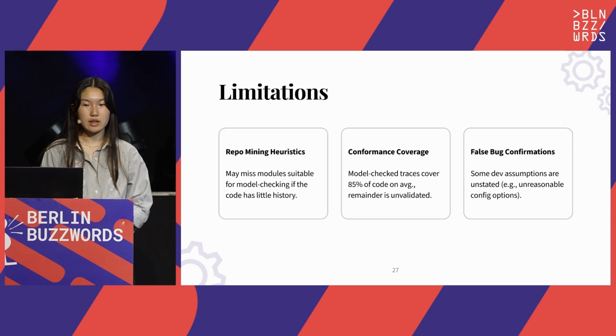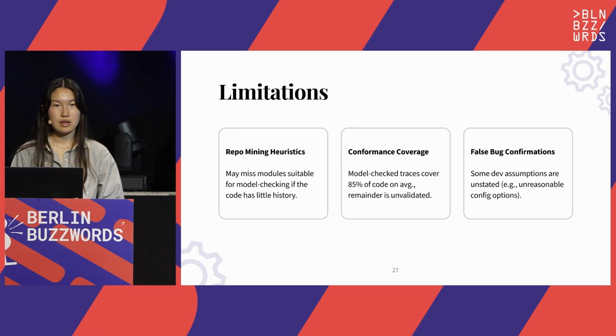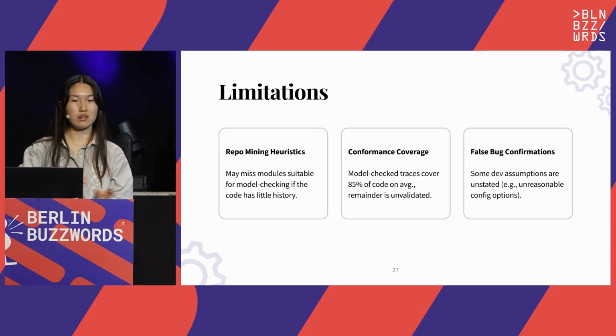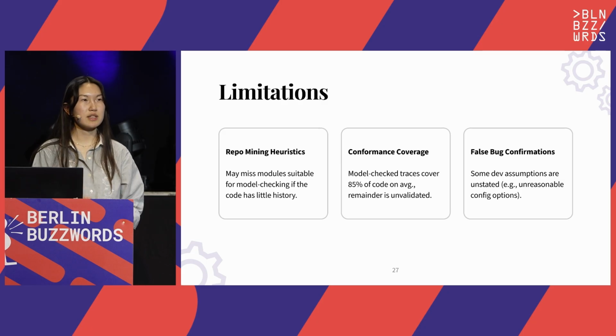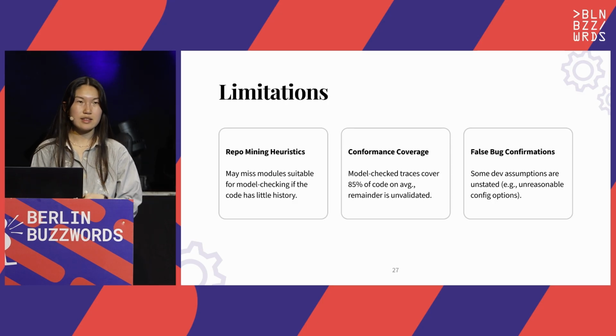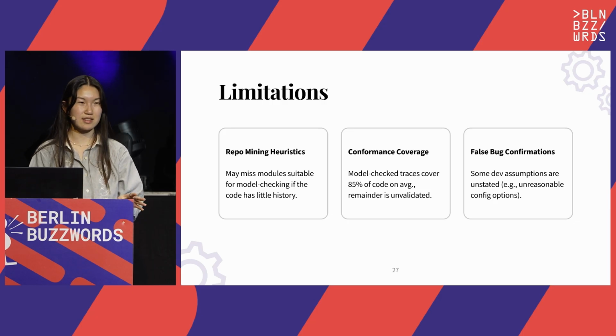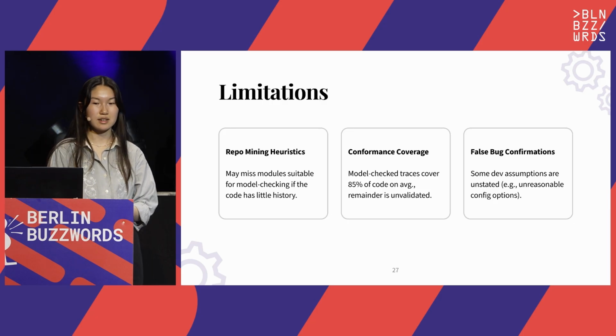As well, a second caveat is that we leverage trace validation to ensure conformance with our system. But these traces don't cover all of the code. There's about 15% of the code base that doesn't get executed by the traces that we capture. So this 15% is technically unverified. And this tends to be stuff that we care about less, like logging, metrics, things like this. But it's still important to consider.